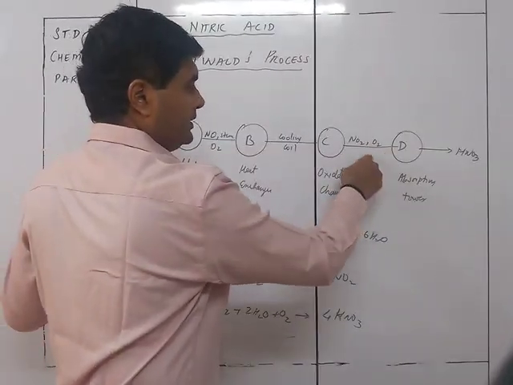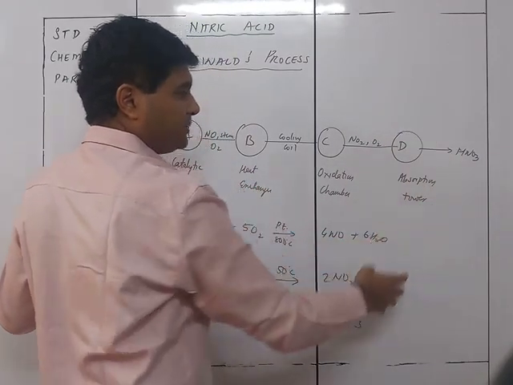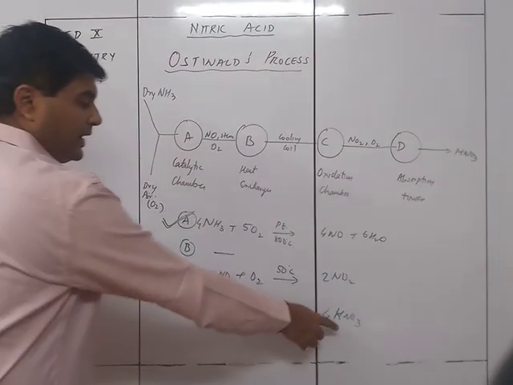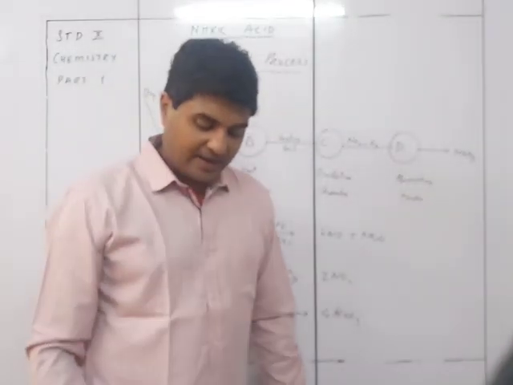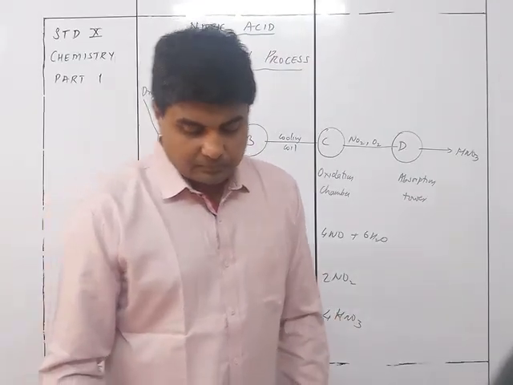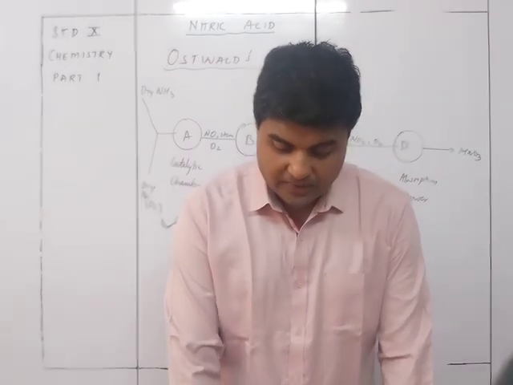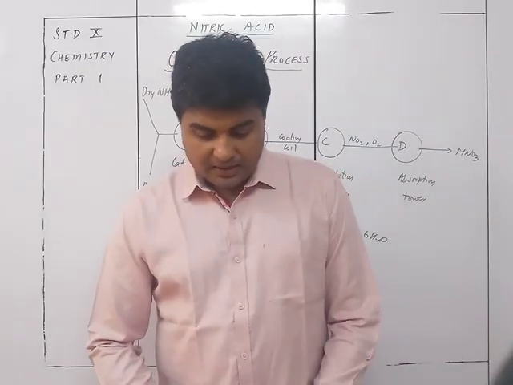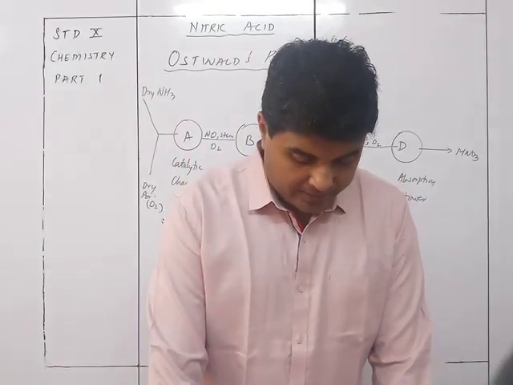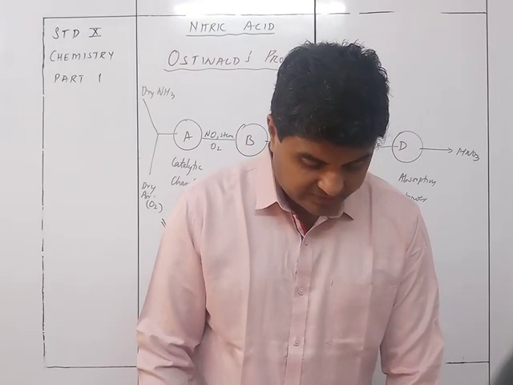This NO2 goes into the absorption tower, where it mixes with water and oxygen to give nitric acid as the end product, which is taken out. So that is the industrial method. We have the catalytic chamber, then the oxidation chamber and the absorption tower.